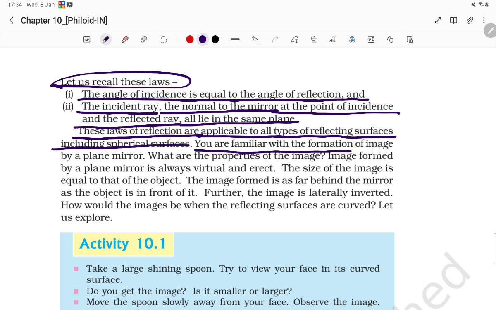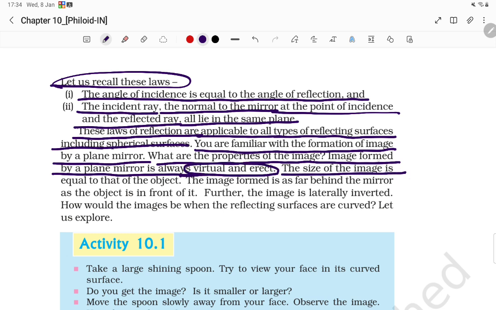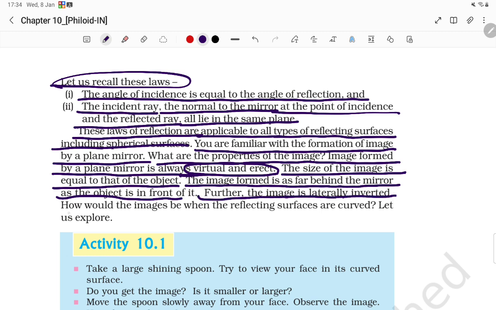You are familiar with the formation of image by a plane mirror. What are the properties of the image formed by a plane mirror? It is always virtual and erect. The size of the image is equal to that of the object. The image is formed as far behind the mirror as the object is in front of it. Further, the image is laterally inverted.